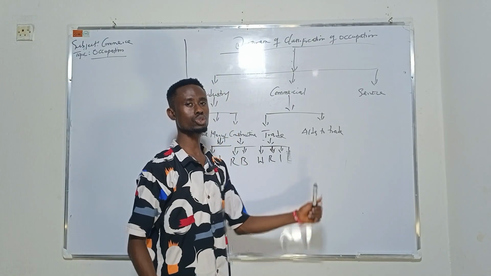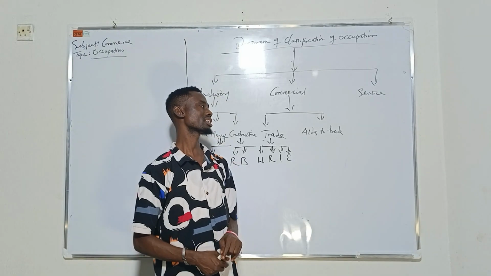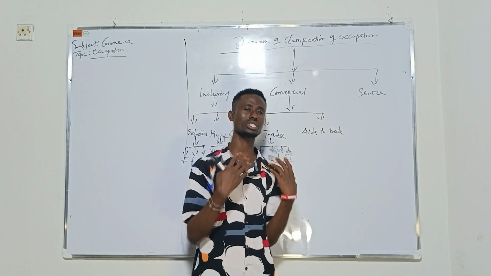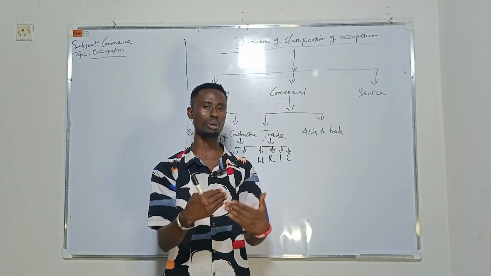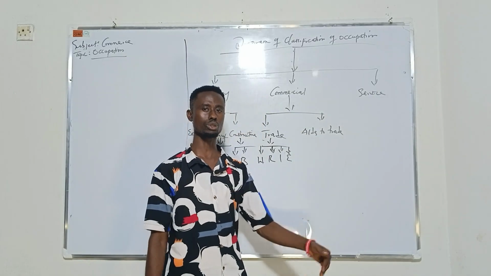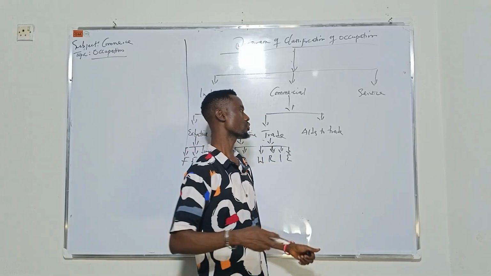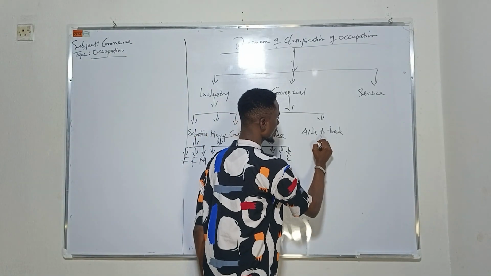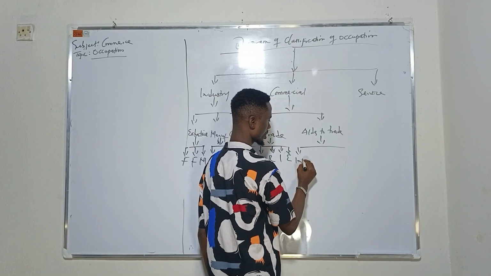Okay, then we have aids to trade. The aids to trade are those things that promote or enhance trade activities. For you to trade, there are some things that enable you to carry out your trade effectively. They are called aids to trade. Number one, under aids to trade, we have insurance.